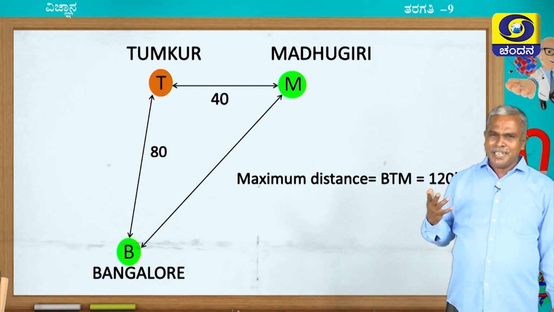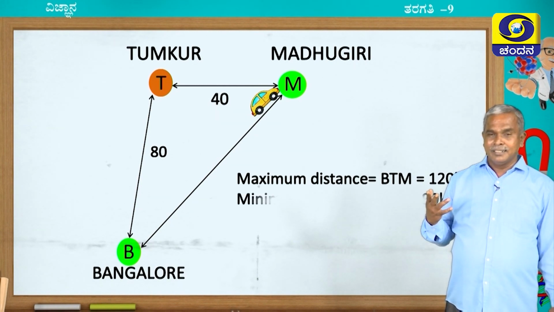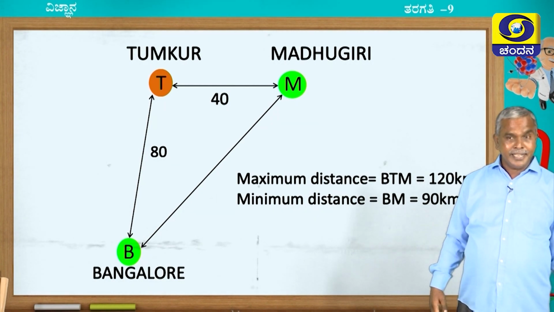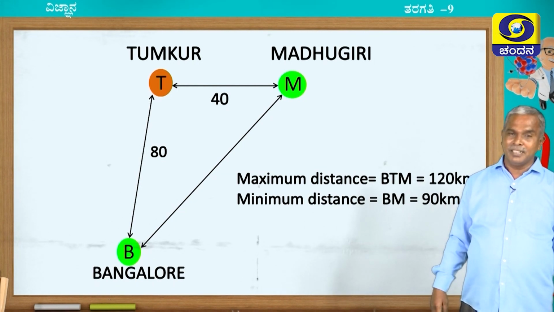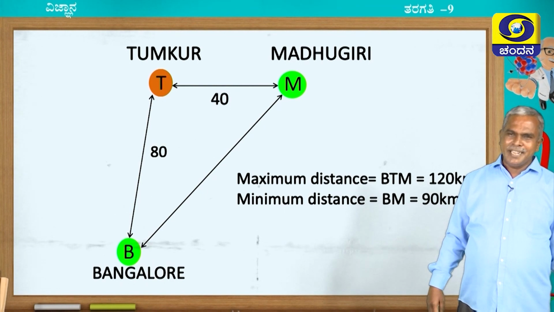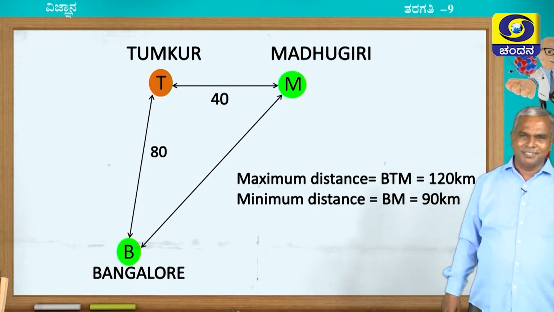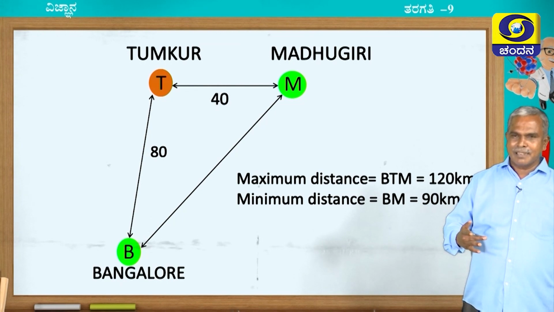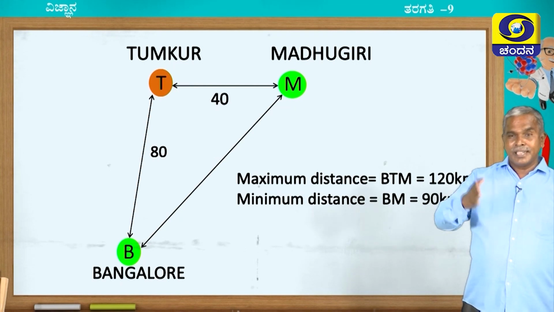Let me travel from B to M. Yes, I travelled. When I checked the distance travelled, it was approximately 90 kilometers. How is this difference in distance possible? When I travelled via BTM, that is the actual path. When I travelled directly from B to M, the distance travelled is 90 kilometers, and in this case I travelled in a particular direction, hence the distance is reduced.